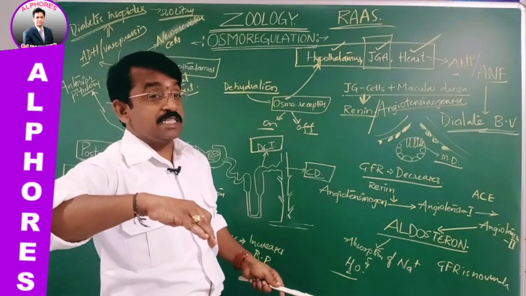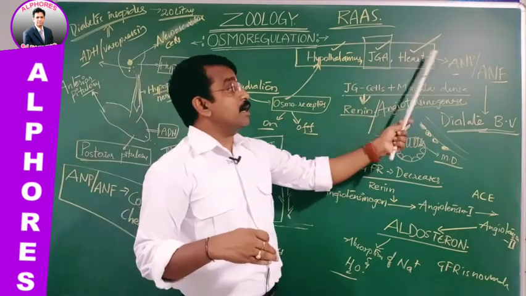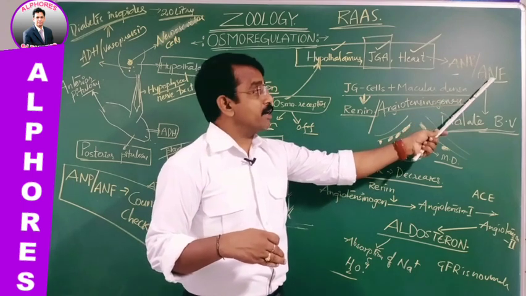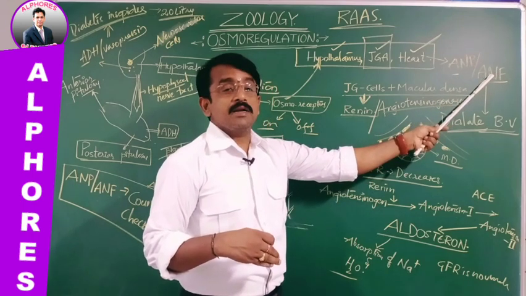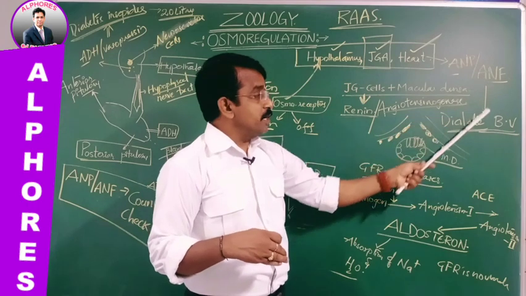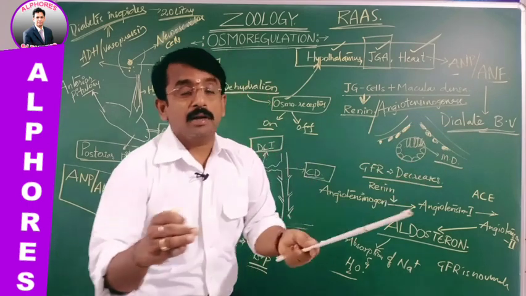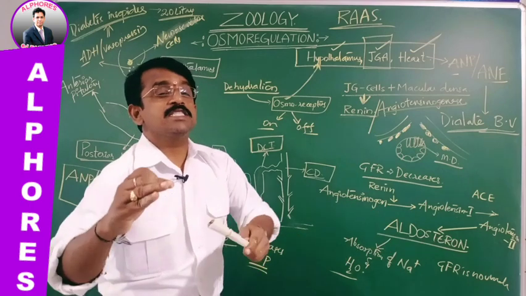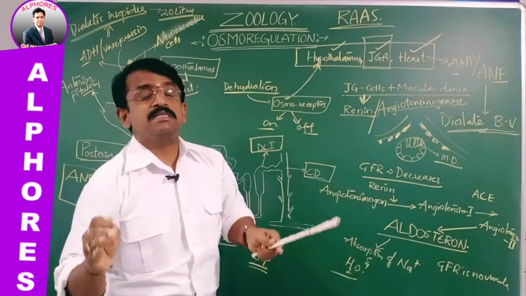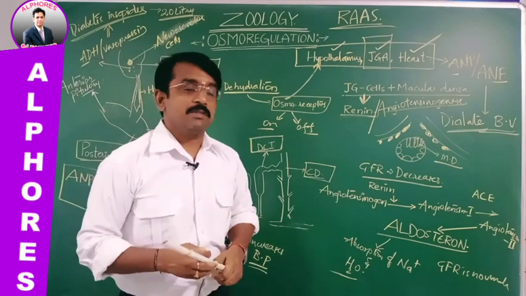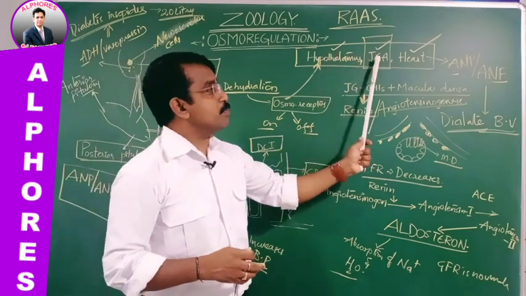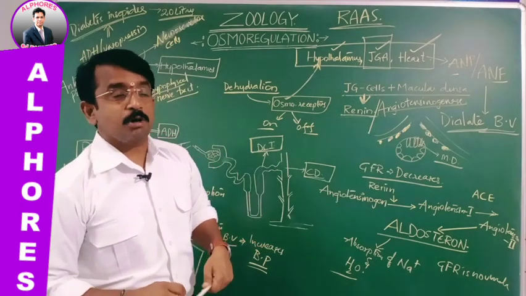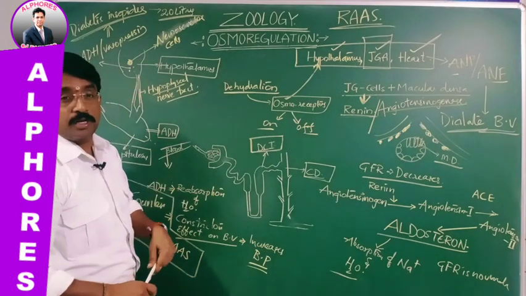If this increases, then the heart releases the ANP, atrial natriuretic peptide or atrial natriuretic factor, which dilates the blood vessel, thereby decreasing the blood pressure. So glomerular filtration is normalized. So this is a feedback mechanism done by the hypothalamus, JGA and heart in regulating the body fluids and salts, which is named osmoregulation. Thank you.